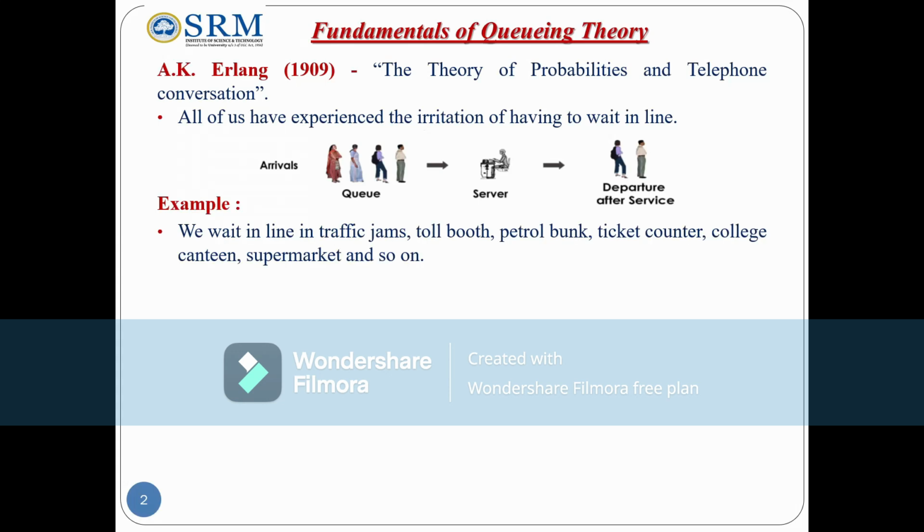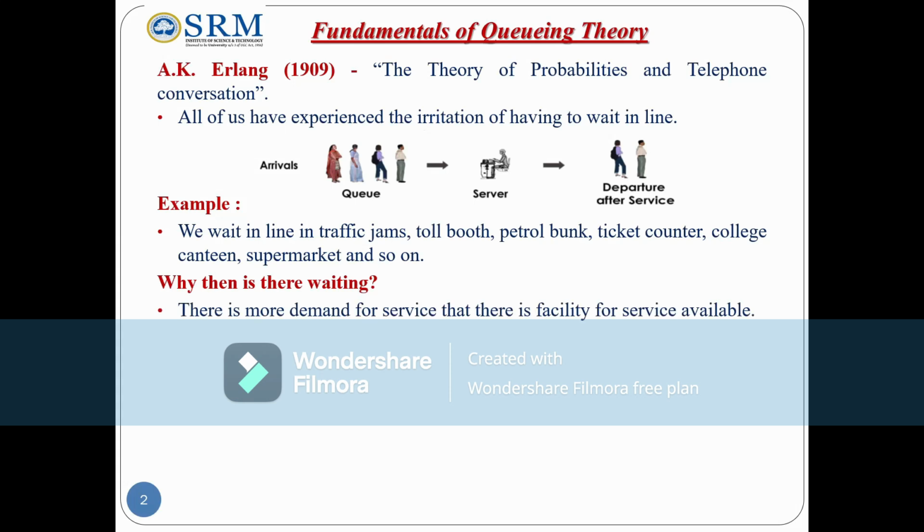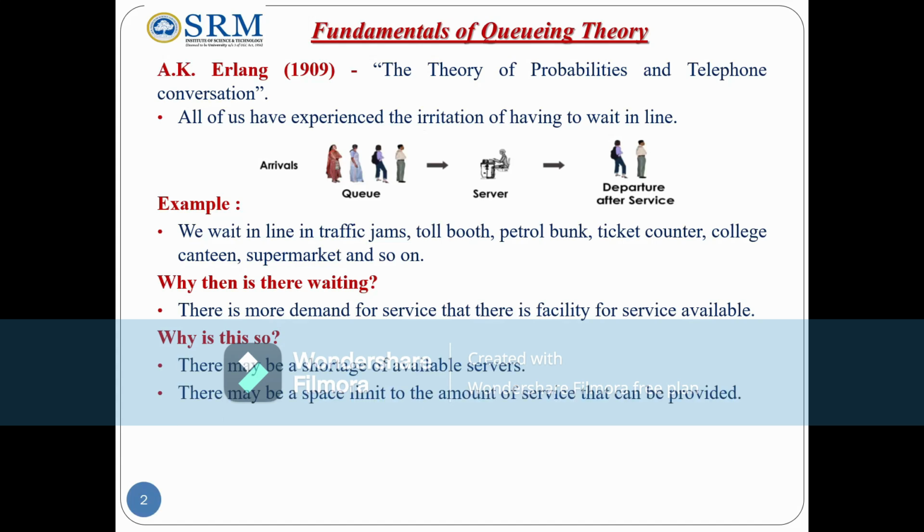For example, we wait in a line in a traffic jam, toll booth, petrol bunk, ticket counter, college canteen, supermarket, and so on. Why then is there waiting? There is more demand for service than there is a facility for service available. Why is this so? There may be a shortage of the available servers. There may be a space limit to the amount of service that can be provided.